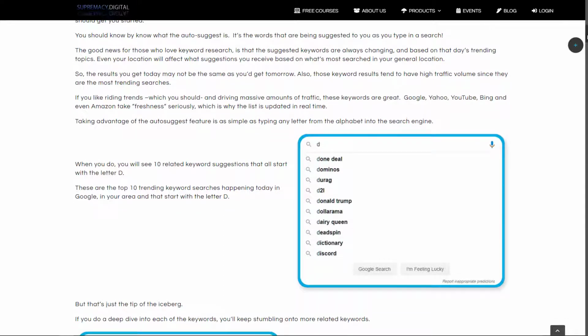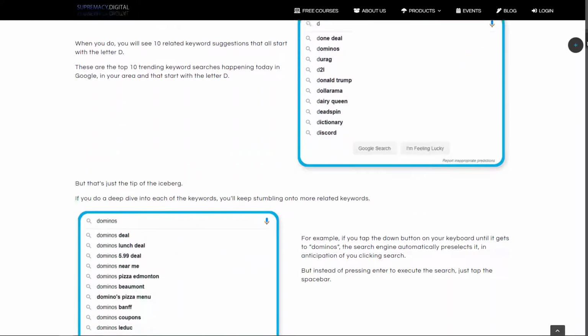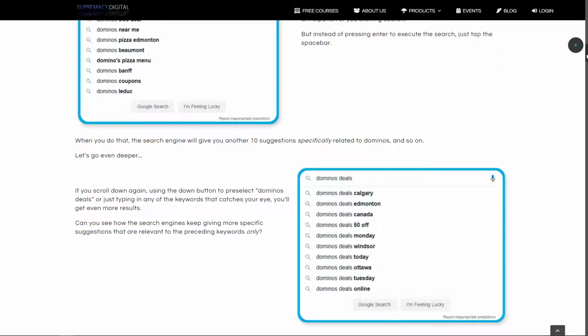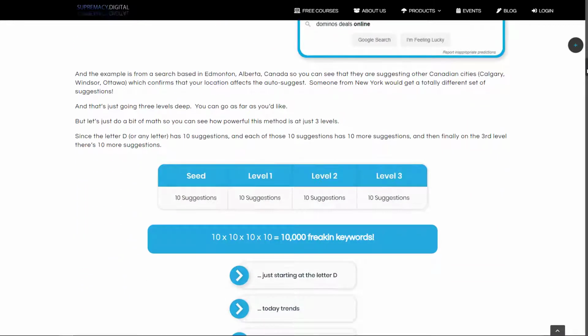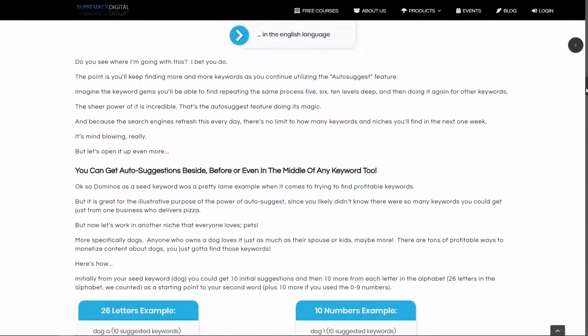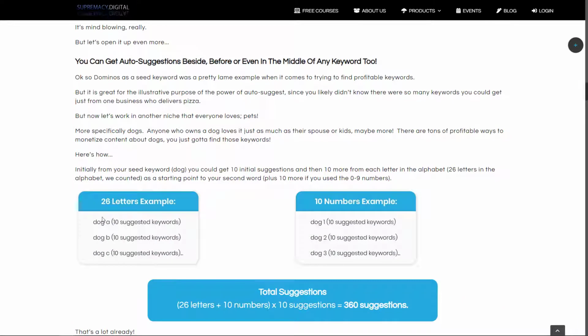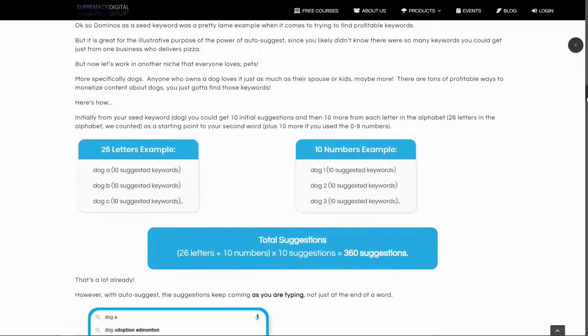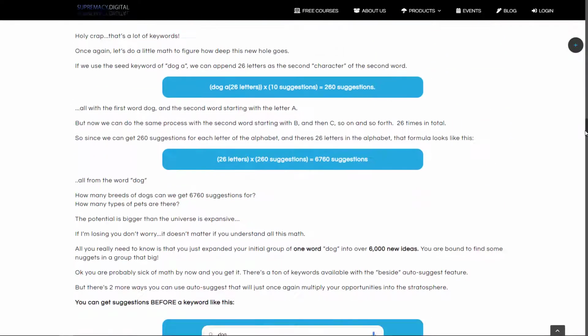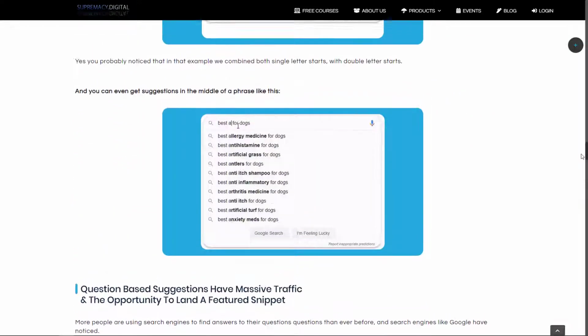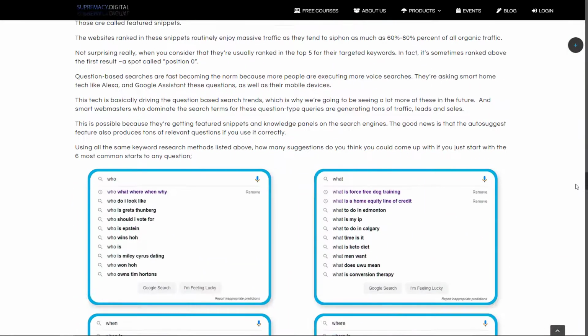So this article covered a whole bunch of different ways to use AutoSuggest, whether it be a single letter, a single word, a double word getting a third word suggestion, or a seed level, meaning you're starting with a keyword like dog and then you want the second word in that keyword to start with the letter A. You can get all A suggestions. We covered how to ask questions to get questions and answers. We covered how to search in the middle or in the front of the AutoSuggest.